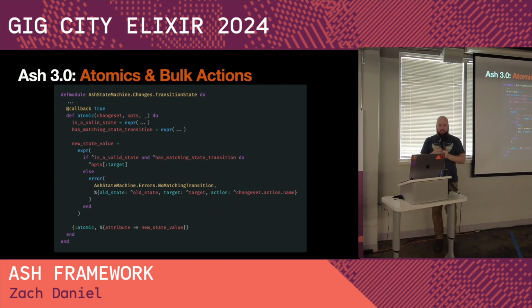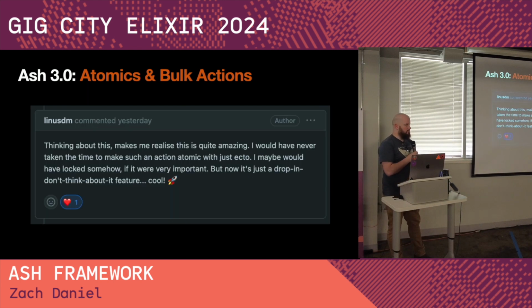So this kind of thing is really powerful, and our users are seeing that, right? So this is one of our users that is using Ash State Machine, and they said, I'm just going to read this. Thinking about this, it makes me realize that this is quite amazing. I would never have taken the time to make such an action atomic with just Ecto. I maybe would have locked somehow if it were very important, but now it's just a drop in, don't think about it feature. And I think that's actually really powerful, because if you need to work with state machines in a concurrency safe way, what you almost always end up doing is locking or using a mutex or some sort of resource sharing to allow you to do these things safely. But now that these operations are atomic, you just push the button. You don't have to worry about it.